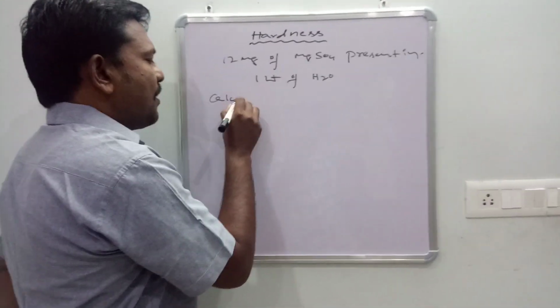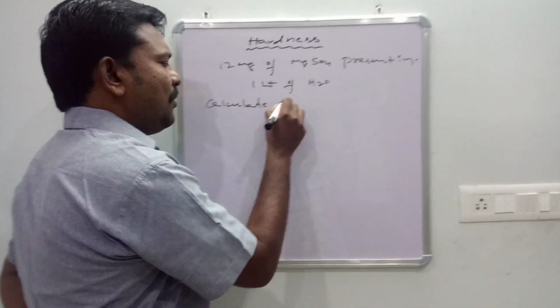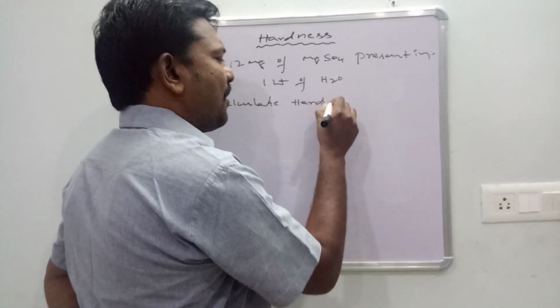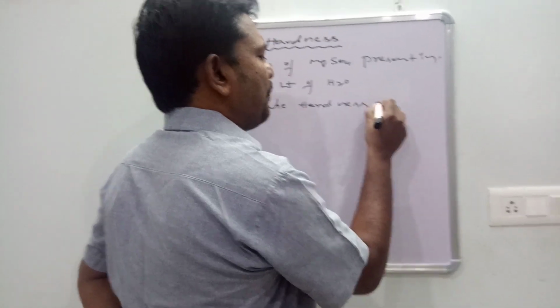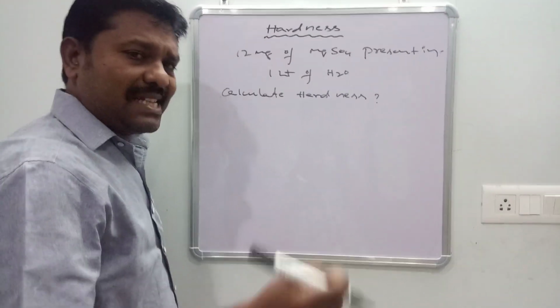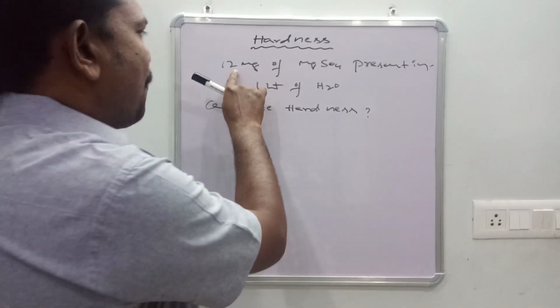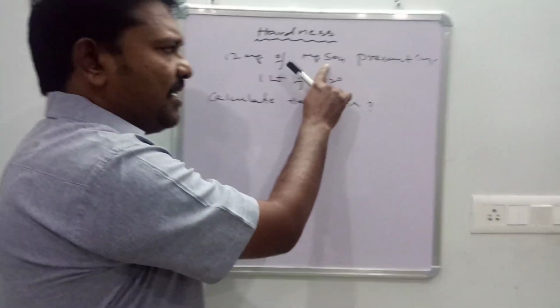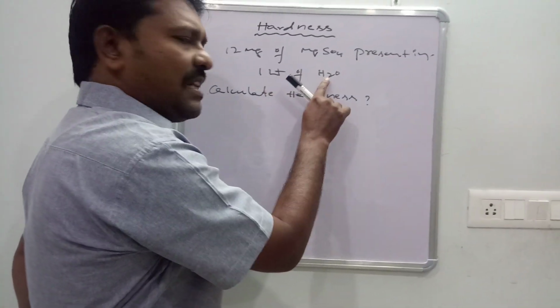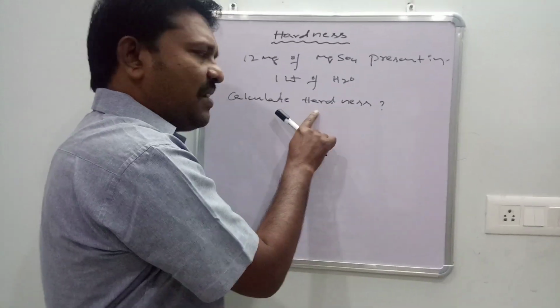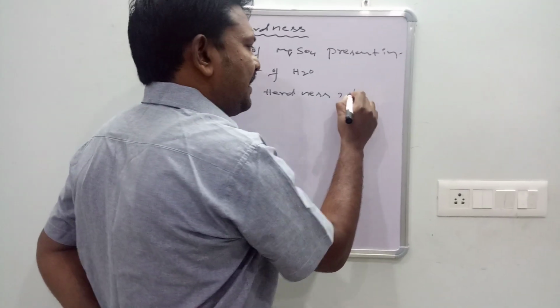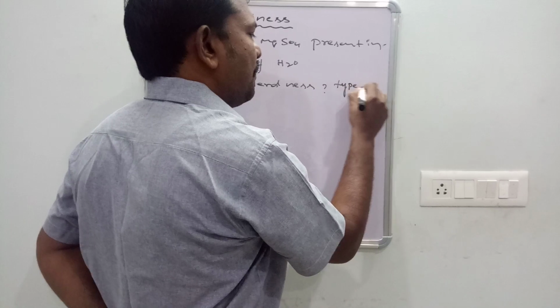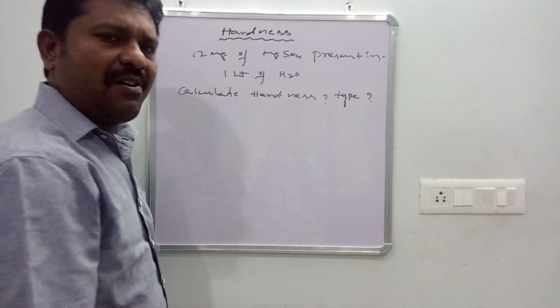Calculate the hardness. Once again I am explaining the problem: 12 milligrams of magnesium sulfate present in 1 liter of water. Calculate the hardness and type of hardness.